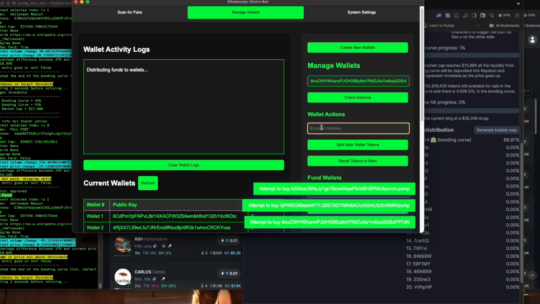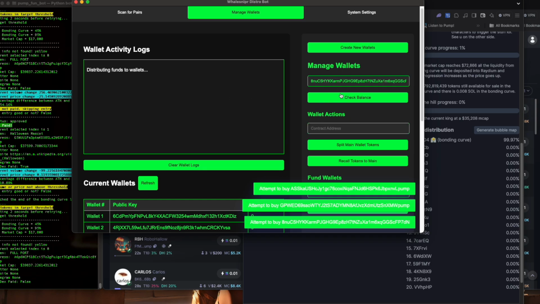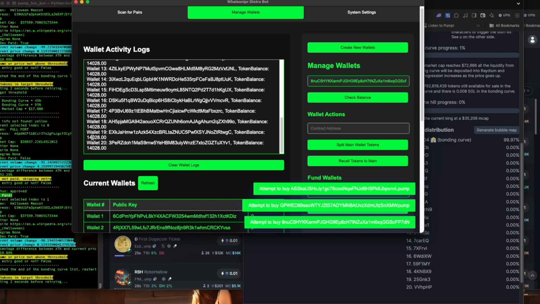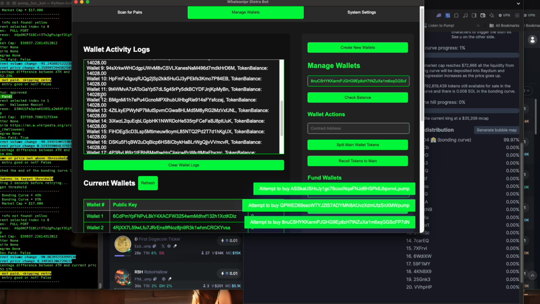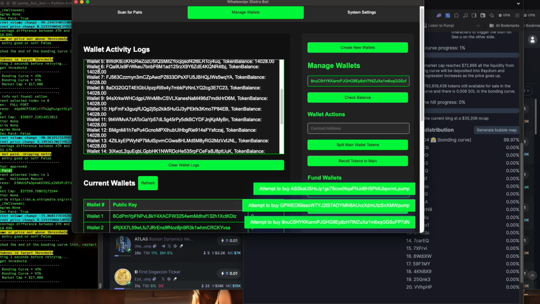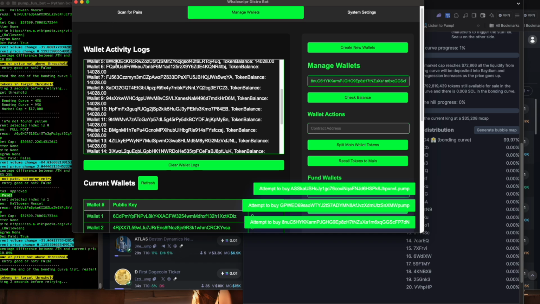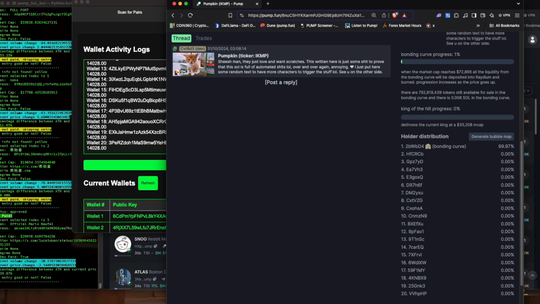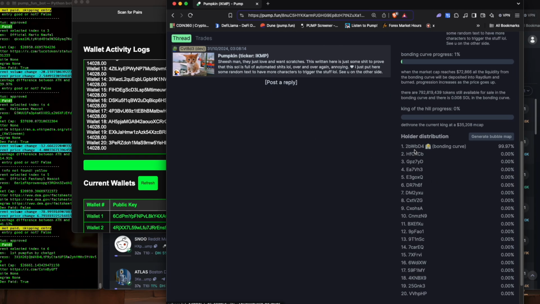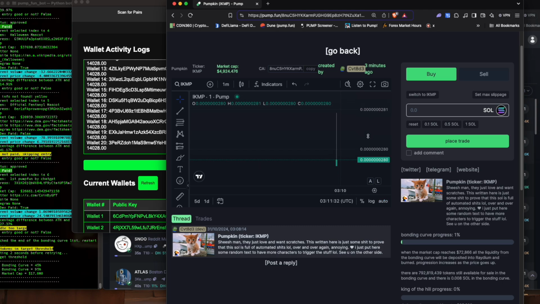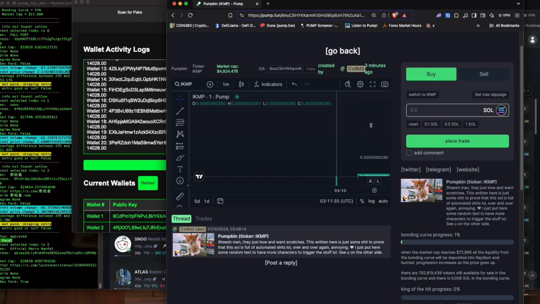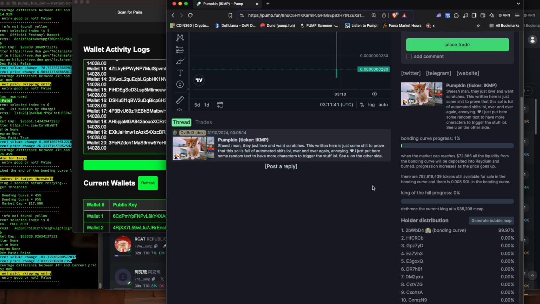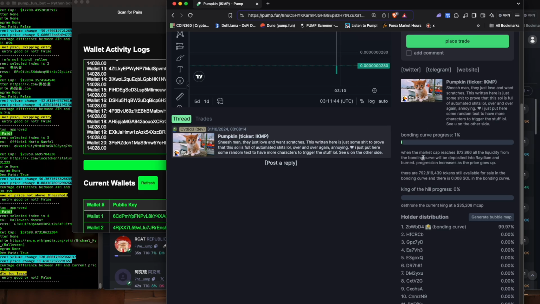So now we can check the balance of each. If we click here and check balance, you can see that each of the wallets has a distributed amount equal to 20 divided by the amount that we just bought initially. And so from here we've essentially turned the number of holders from 1 to 20, and that sort of brings more eyes to the project. So it's an interesting marketing tactic, especially if you have size. You can definitely use this to your advantage, CTO a coin, things like that.